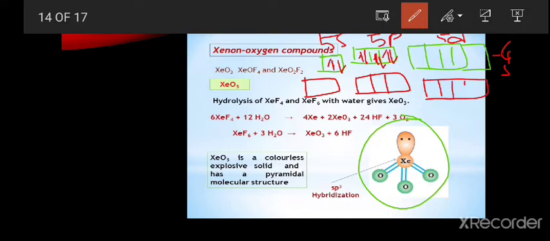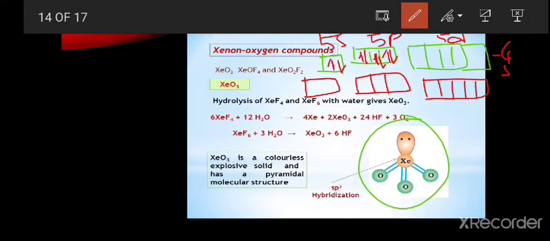whenever oxygen is there, it is forming 2 bonds with the xenon. 2 bonds means one is a pi bond, another one is a sigma bond. In this one, we have to use only sigma bonds and we have to neglect the pi bond forming unpaired electrons. This is the excited state electronic configuration.